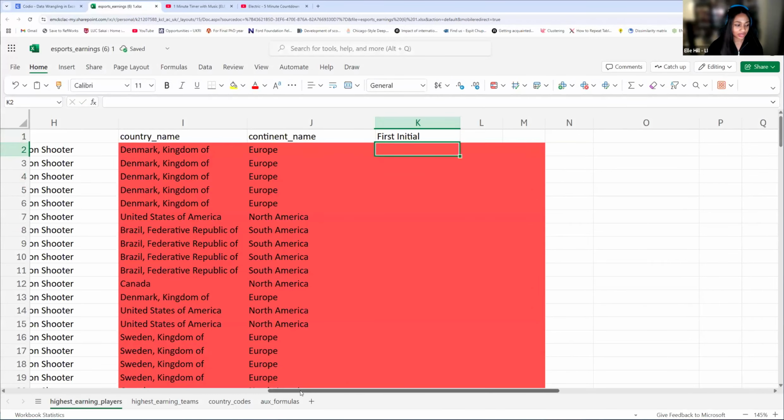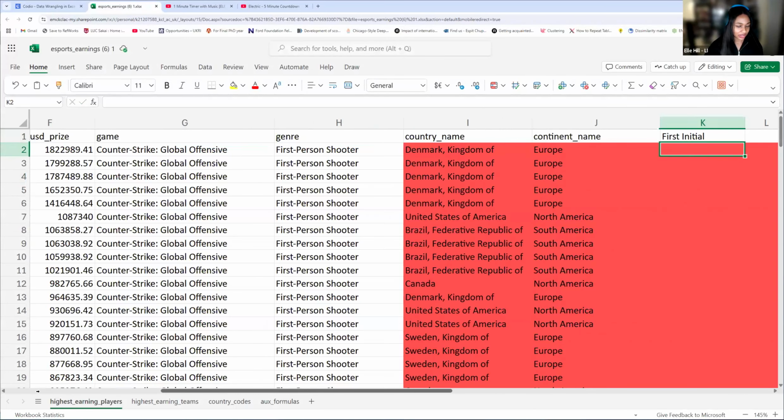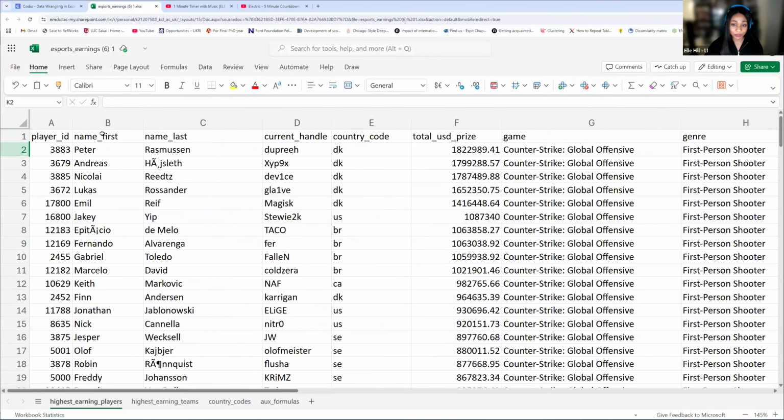To do this, you see that we have our first name in our worksheet. We have the first name here. If we want the first initial, we just have to take the very first character of the name. And Patrick's already on it. Yes, well done. We just have to take the very first character of the name. So it's probably easiest to start from the left, because on the left, you're going to start counting from P. If I were to use RIGHT, I would start counting from R. So we're going to use LEFT so we can start counting from P.